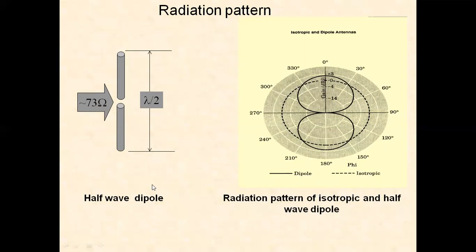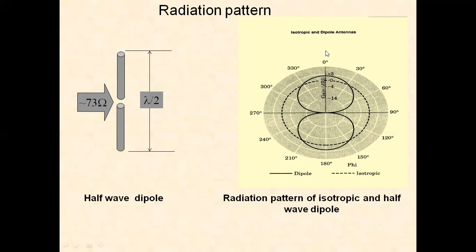Whereas the radiation pattern of a half-wave dipole is like a figure of 8. So there will be maximum radiation in this direction, and also in the opposite direction. At this point, there is no radiation. There is no radiation in these two directions, along the antenna axis. Whereas in this direction, there is maximum radiation, and in the opposite direction also, maximum radiation.